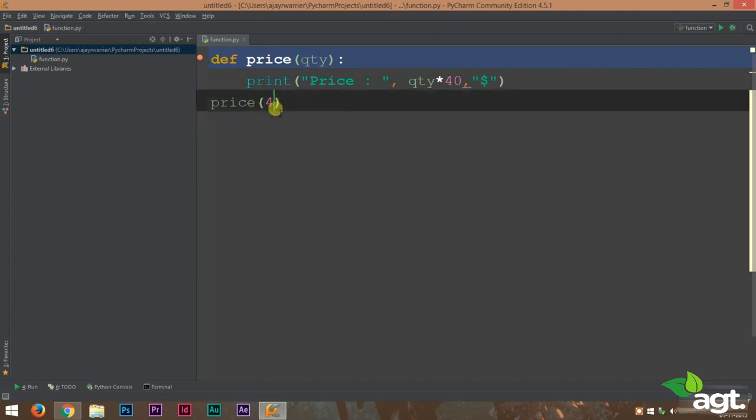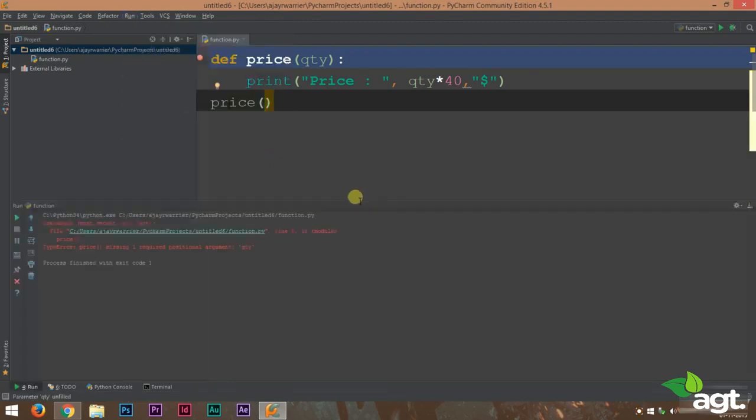Suppose the customer is in a hurry, he's very excited about buying your game. He forgets to enter the quantity. That means he forgets to enter the number of copies. So in this case, what would happen? We'll run this. You can see that we get an error because there is no quantity entered. So how can we solve this problem?